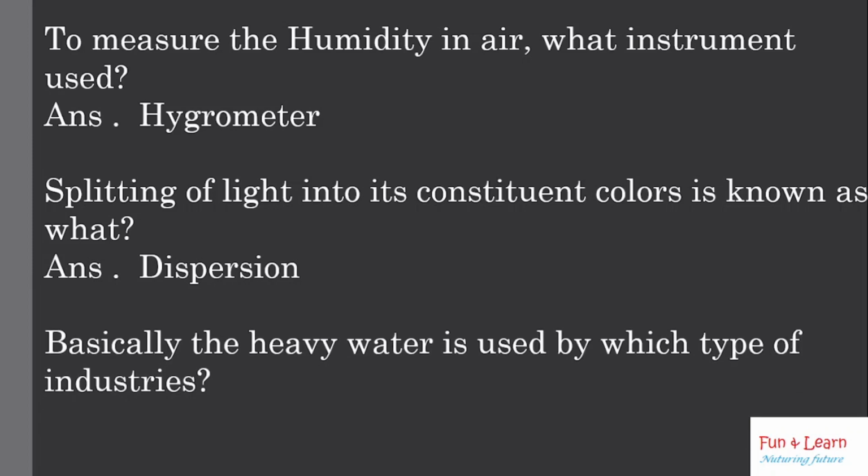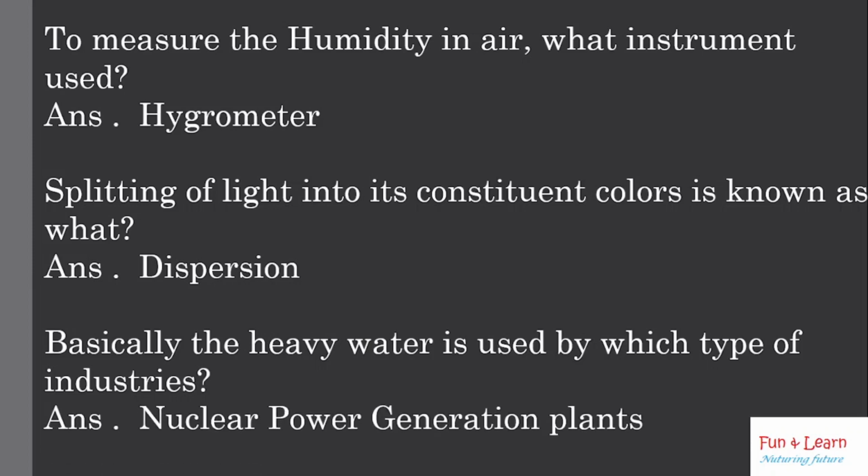Basically, heavy water is used by which type of industries? It is used by nuclear power generation plants. The heavy water produced is used as a moderator of neutrons in nuclear power plants. In the laboratory, heavy water is employed as an isotopic tracer in studies of chemical and biochemical processes.